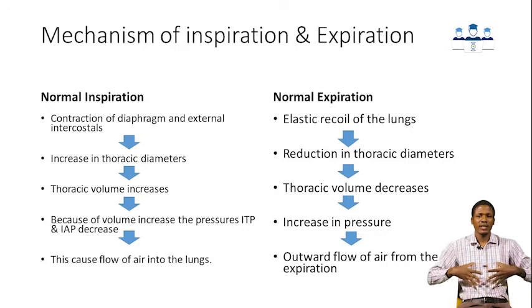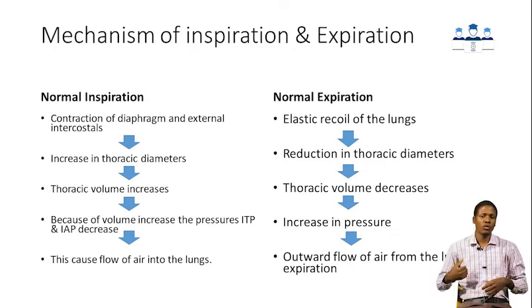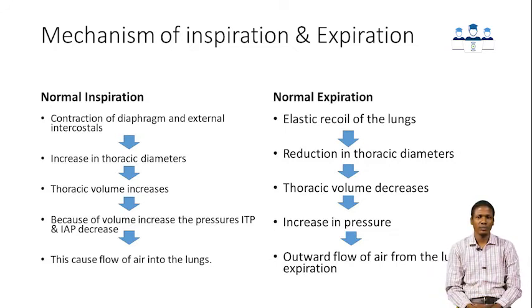Now, the external intercostal muscles, when they contract, pull the chest wall upward and then laterally. Upward and laterally, meaning they are increasing the transverse diameter as well as the anterior-posterior diameter. Now, an increase in these diameters will definitely cause an increase in the volume of the thoracic cage. So there will be expansion of the thoracic cage.